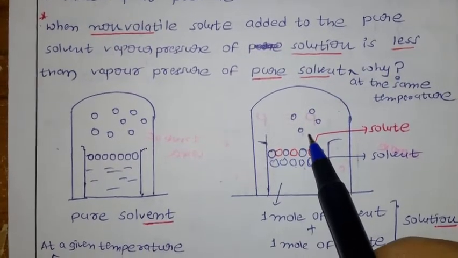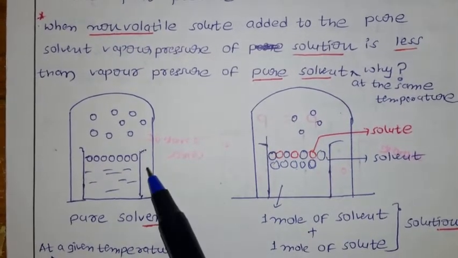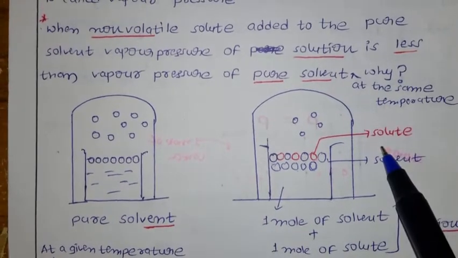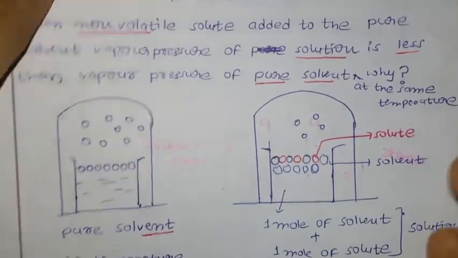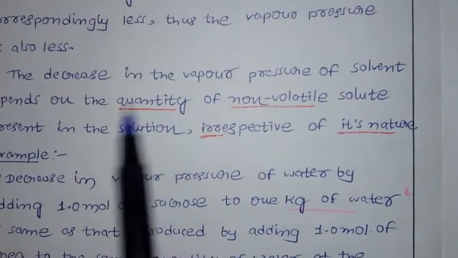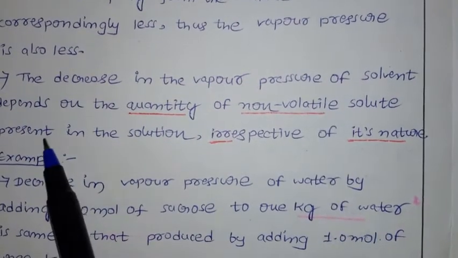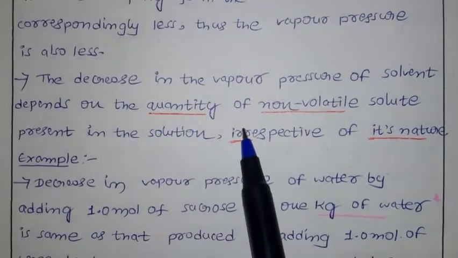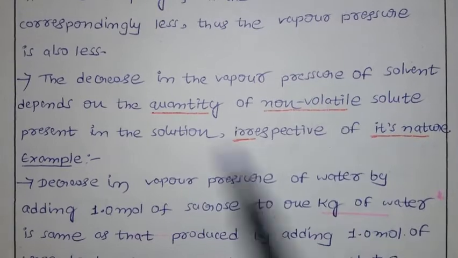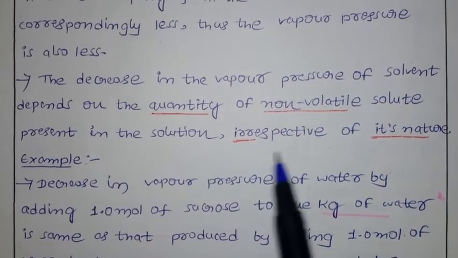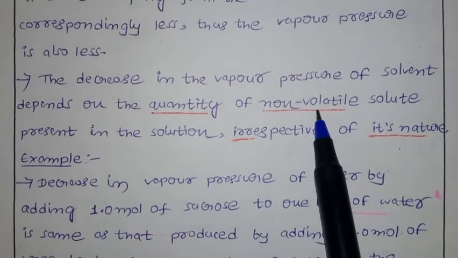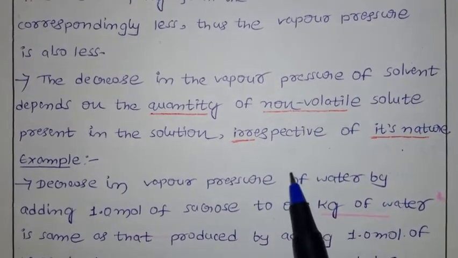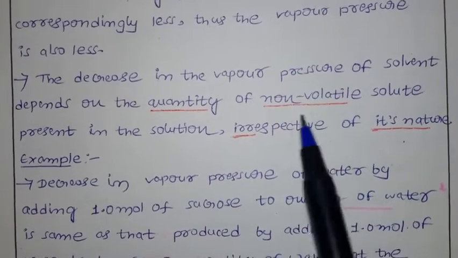So because of that reason, for the pure solvent, when you add a non-volatile solute, the vapor pressure is going to decrease. The decrease in the vapor pressure of the solvent depends on the quantity of non-volatile solute present in the solution, irrespective of its nature. What we are saying is, when you add a non-volatile solute, the vapor pressure decreases. So the decrease depends on what?